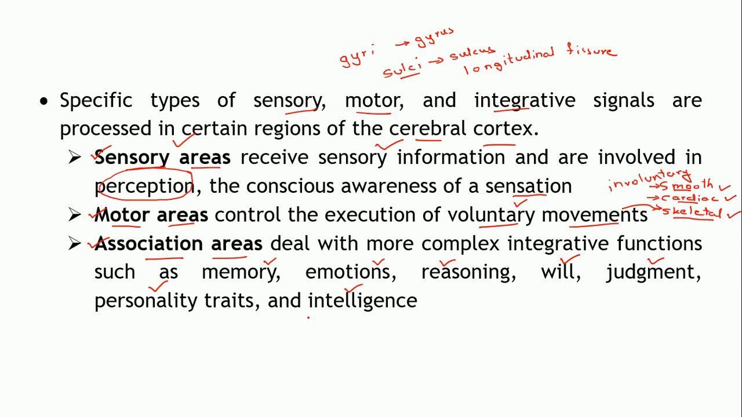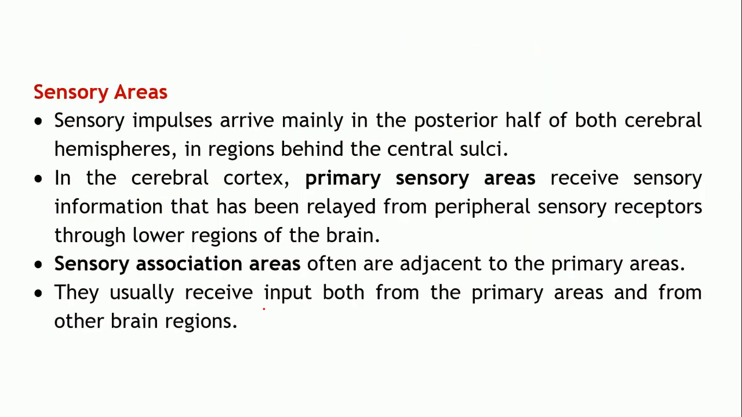So all these association areas take care of these differential integrative functions. Okay, so these are the 3 areas into which the cerebral cortex can be divided. So coming to the first area, that is the sensory areas. Okay, so plural means there are a number of areas which function as the sensory areas.